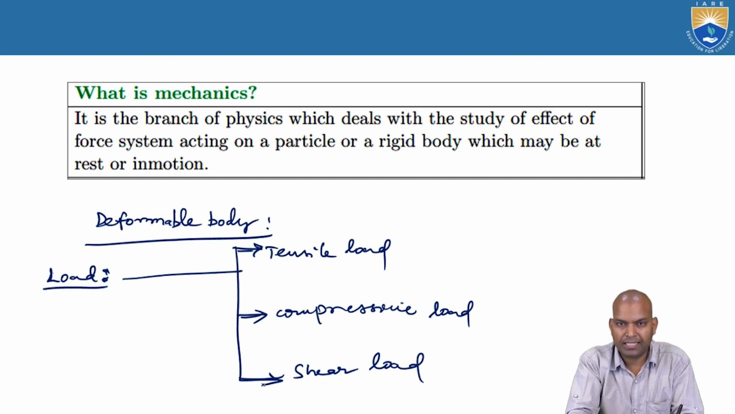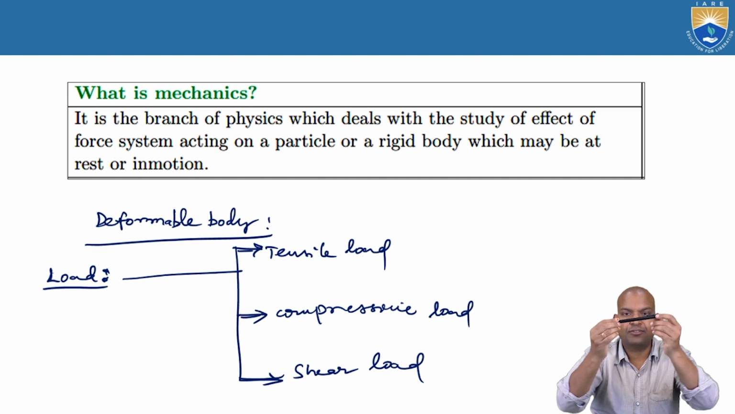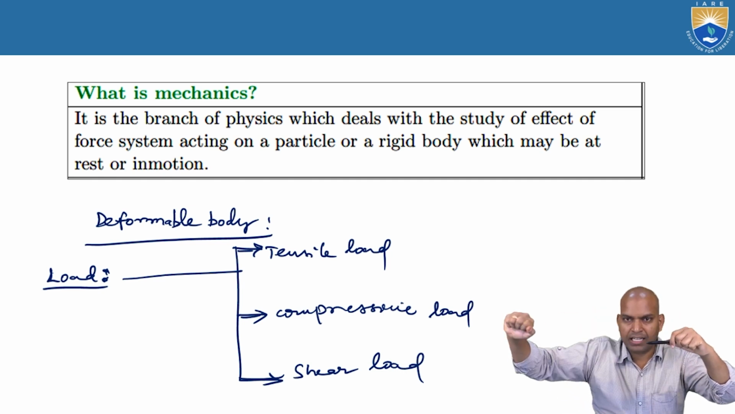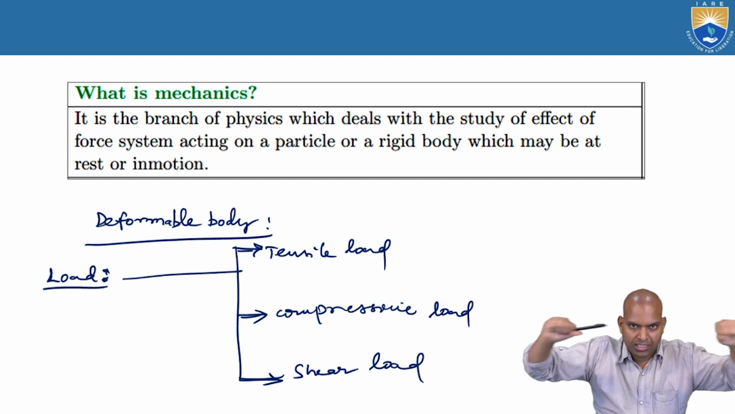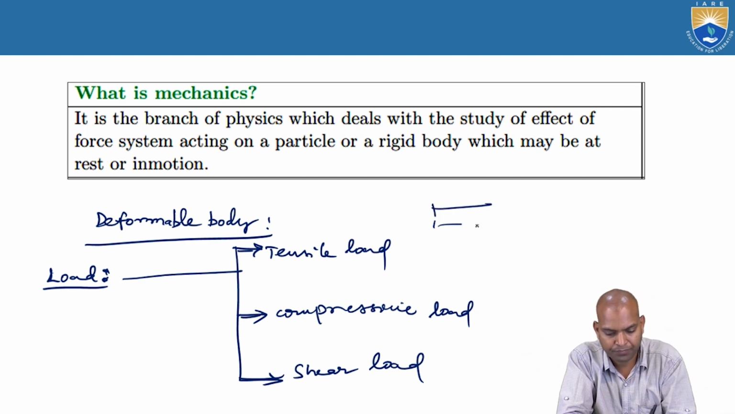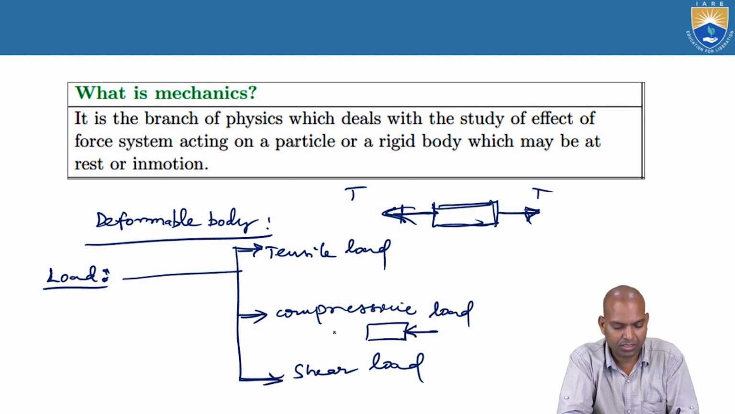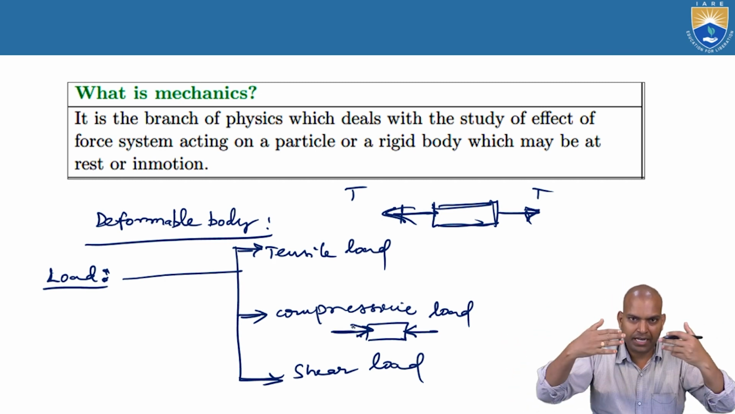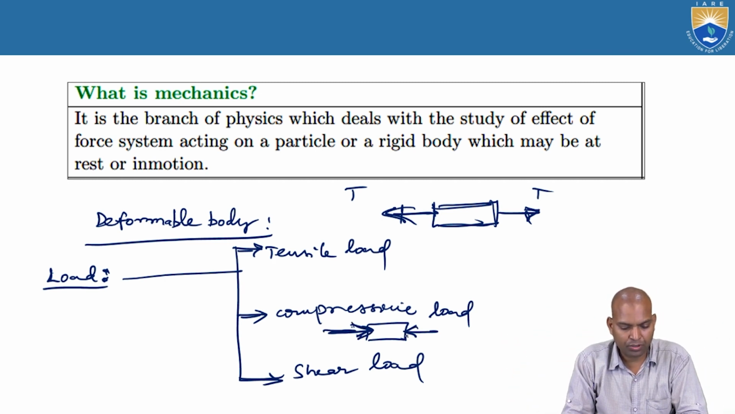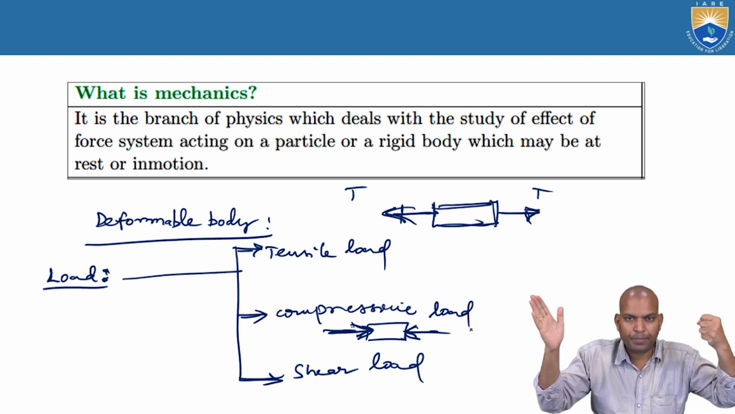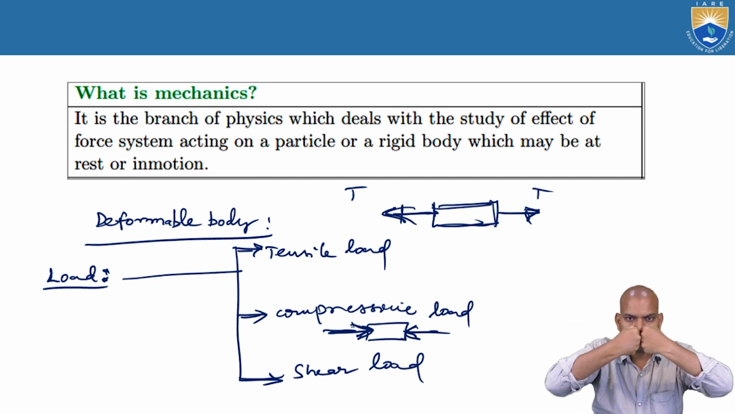What is the direction of the tensile load? Suppose we consider a rigid body. You apply the load in the direction such that you pull both the sides, then it is under tensile load. That is the load direction, and that is the tensile load. When the load is applied towards the cross section, the arrow indicating the direction of the load applied, then it is known as a compressive load. Okay, it is a compression load.